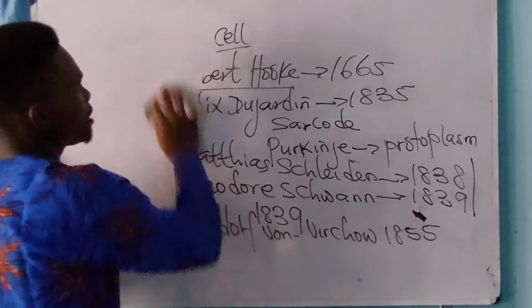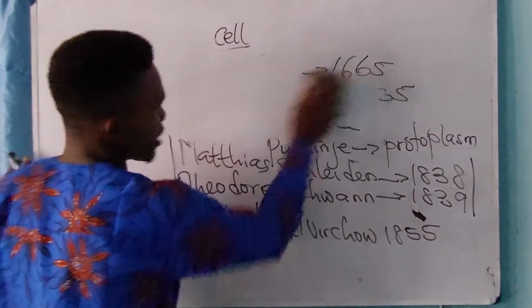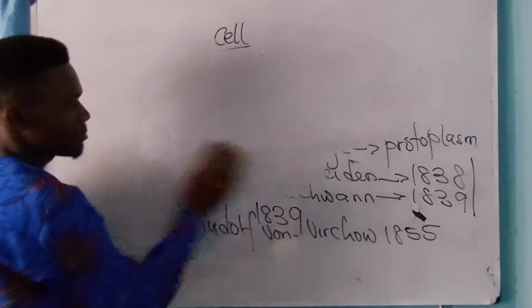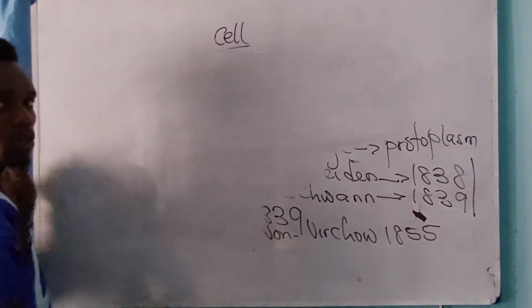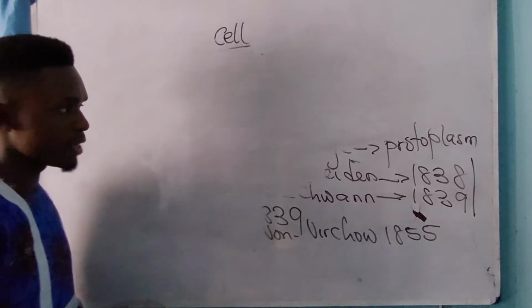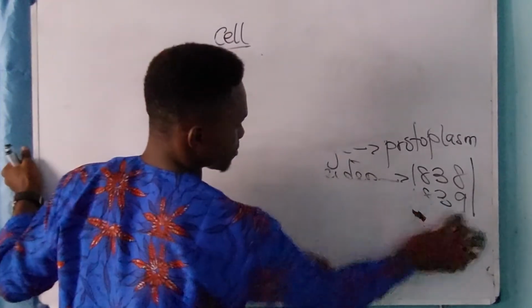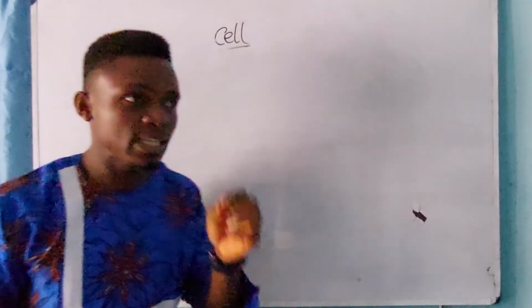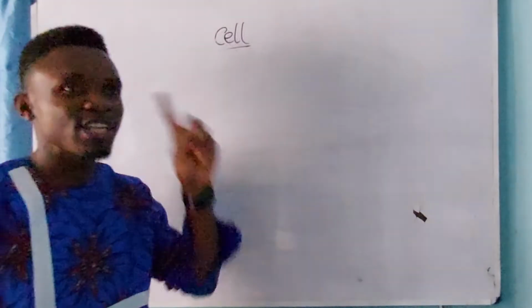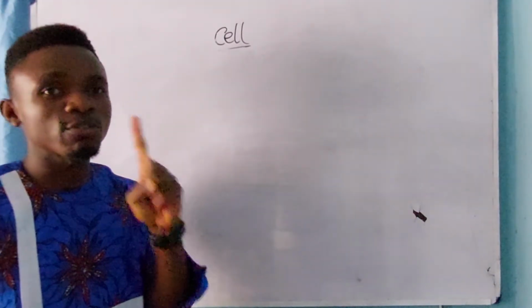Now, there are 5 major cell theories, but I will not be writing them on the board because of time, but I will dictate them in a way that you can easily comprehend. The first one is that the cell is the basic structural and fundamental or functional unit of life.